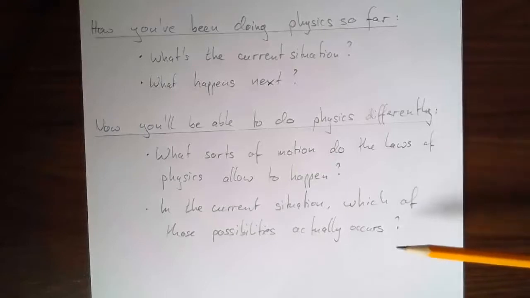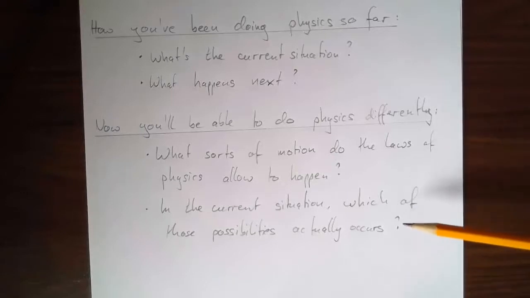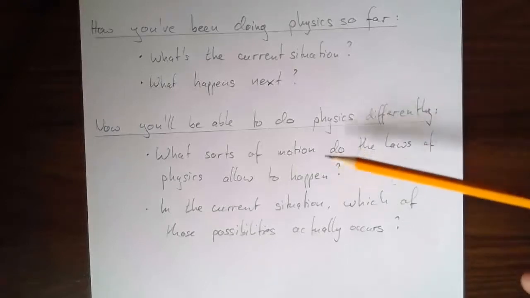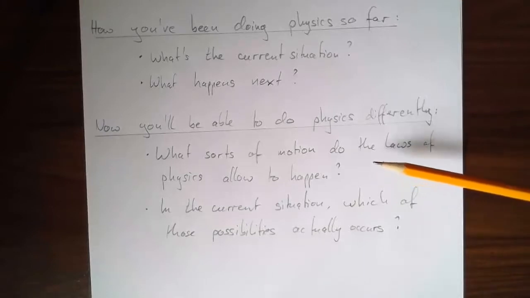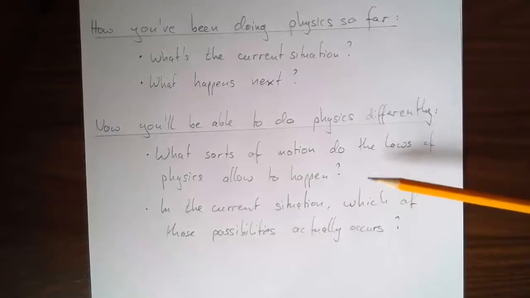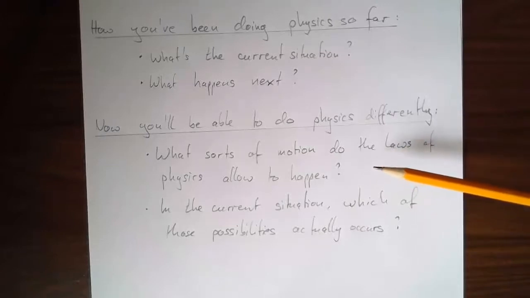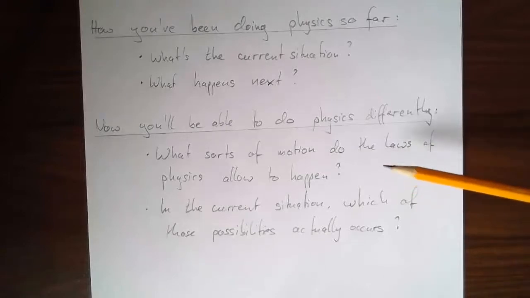One of the advantages of doing it this way is that the focus is on trying to understand the underlying physics more so than the specific situation. More often than not, as physicists or as scientists more generally, we're interested in how nature works. What are the underlying principles? What are the rules?